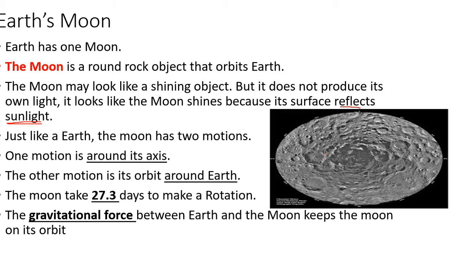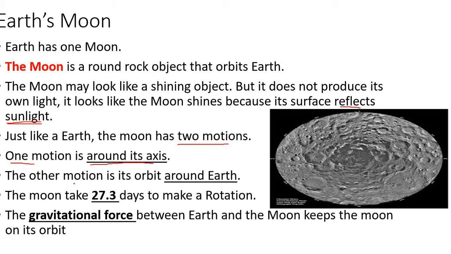Remember when we talked about the Earth's movement? We said that Earth has two movements, one around its axis and one around the sun. Moon has similar movements. It has also two movements or two motions. One is around its axis, just like Earth does.